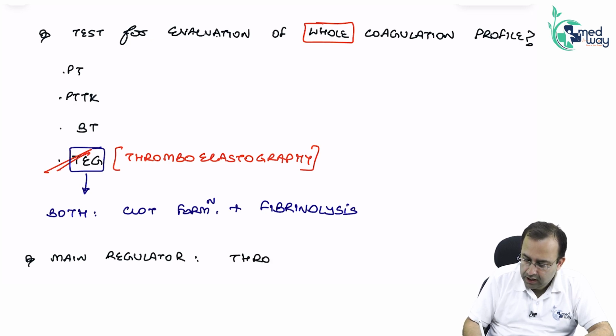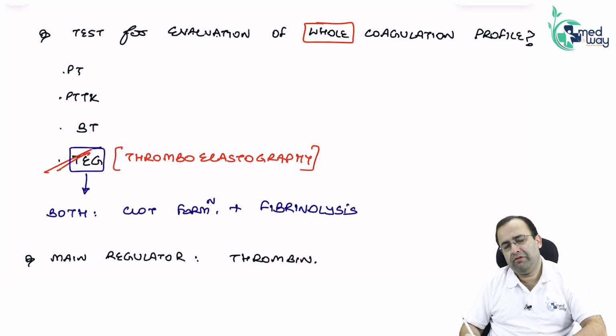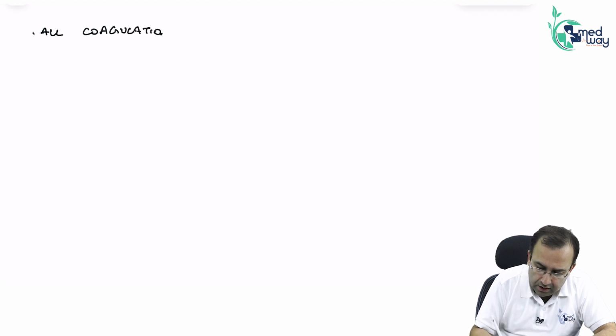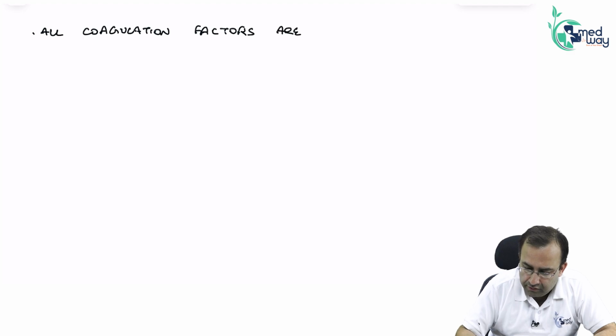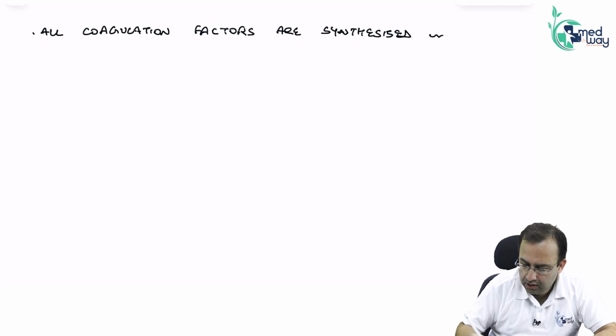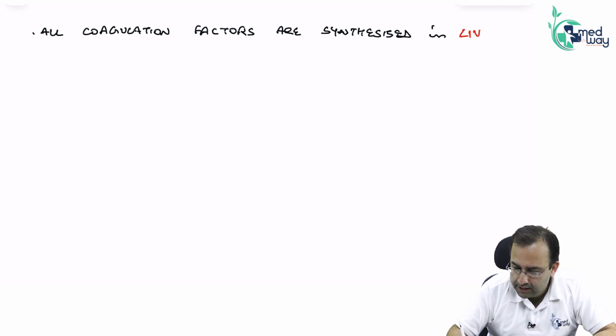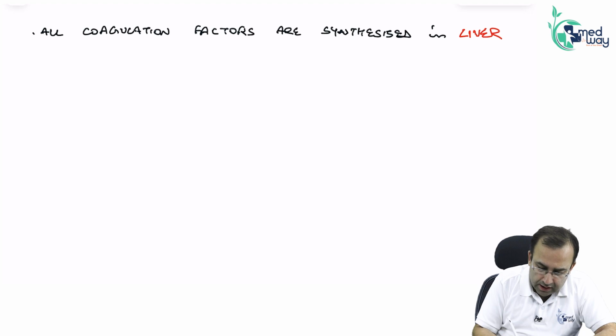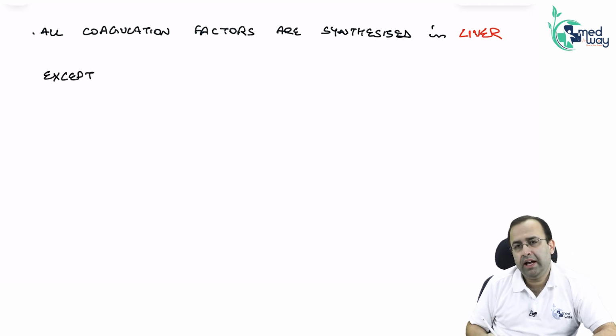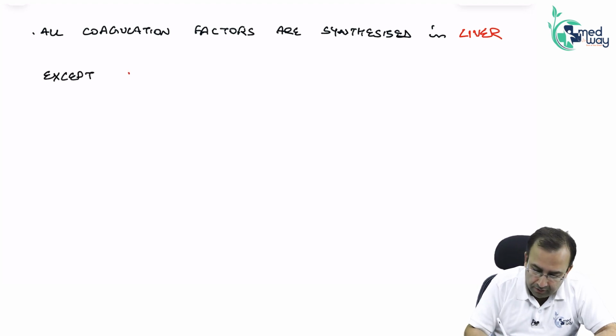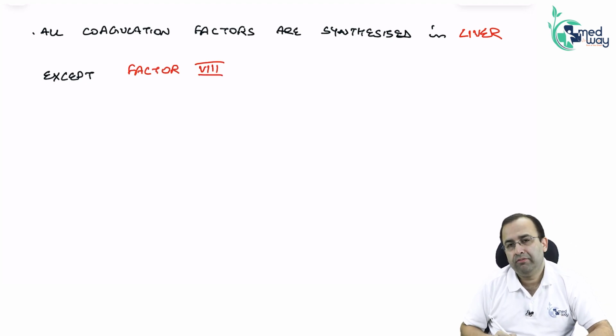Next, let us have a look at salient features of coagulation factors. All coagulation factors are synthesized in the liver, except factor VIII.